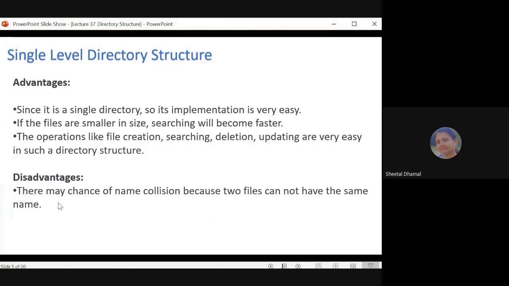Okay, and main disadvantage is here that suppose अभी only C drive में ही आप सब कुछ save कर रहे हो, only one directory is there, and in that case you cannot save two different files with the same name. So this thing we had studied already in the last lecture कि suppose already आपका os.txt नाम का file already you have saved it into the root directory, and suppose again you will create another .txt file, and if you will try to give the same name to that file, then your operating system, it will display the message that that file already exists and do you want to replace that file.